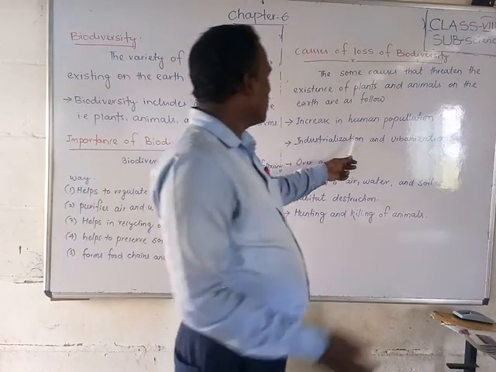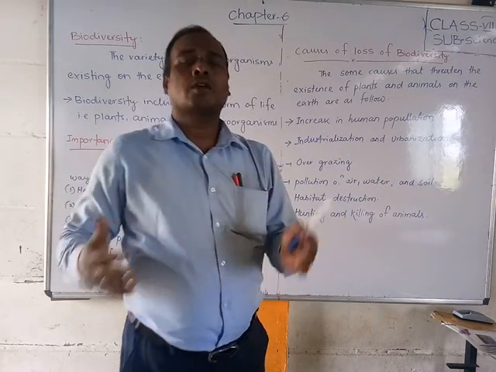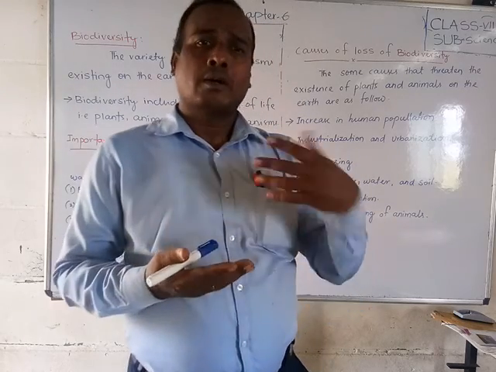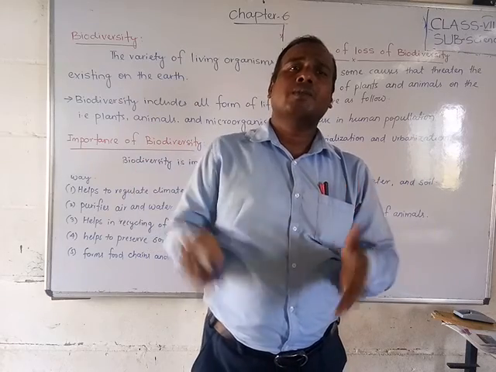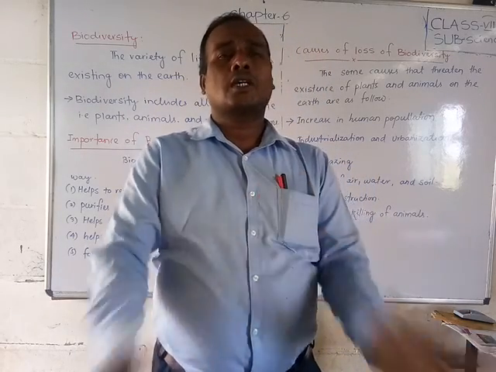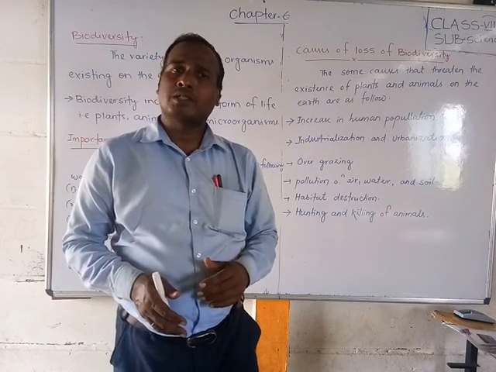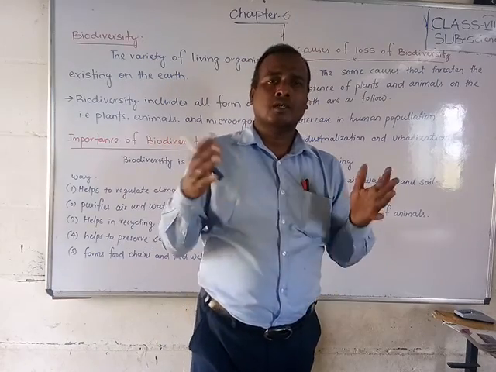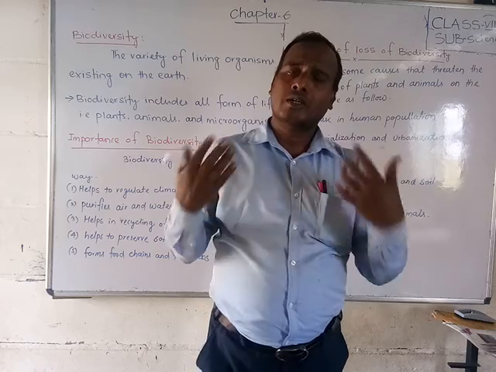Next, industrialization and urbanization. Friends, you know that nowadays industries are developing to provide all the food, clothes and medicines. More industries are developing at the rate of our increasing population, because people need all the household things, medicines and foods.